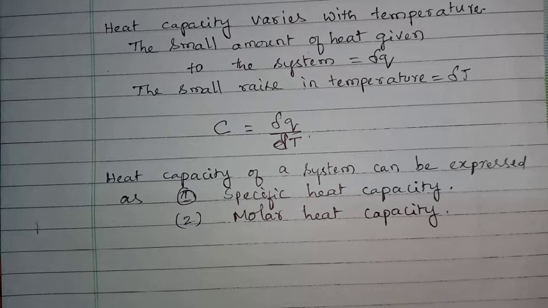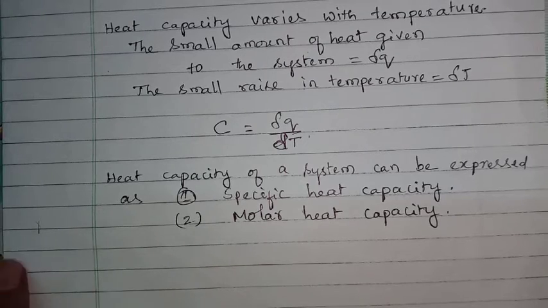Here, heat capacity is an extensive property. It depends upon the amount of matter present in the system, whereas specific heat capacity and molar heat capacity are intensive properties. For your knowledge, heat capacity, which is the general one, is an extensive property. When we specify heat capacity of a certain amount, that is specific heat capacity and molar heat capacity, which are intensive properties, they are independent of amount.